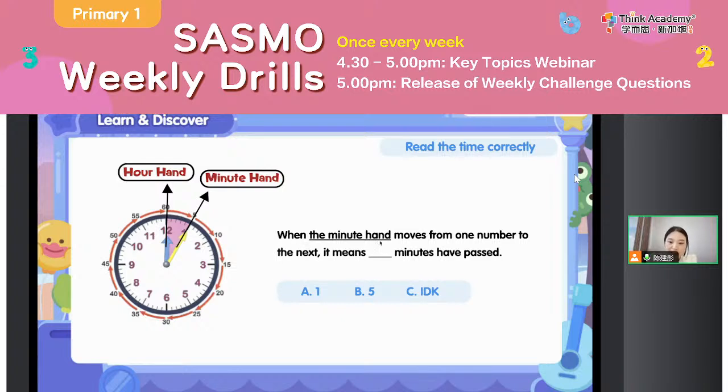When the minute hand moves from one number to the next, it means how many minutes have passed? A, 1 minute. B, 5 minutes. C, I don't know.